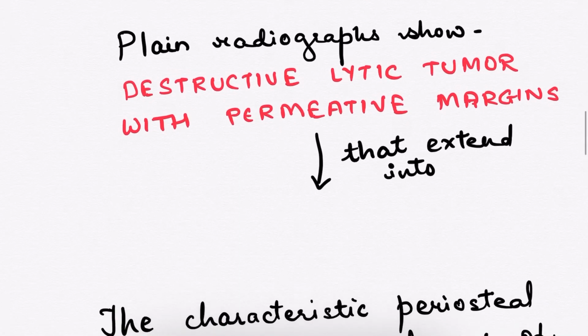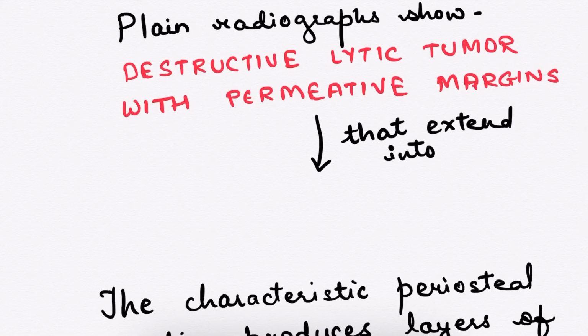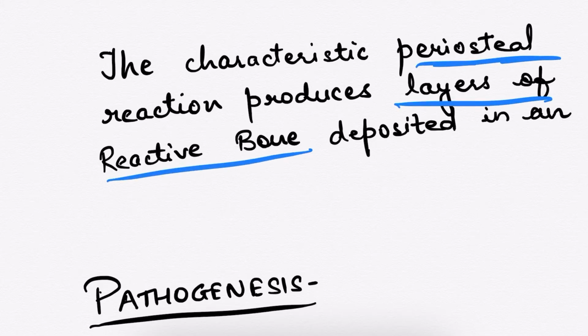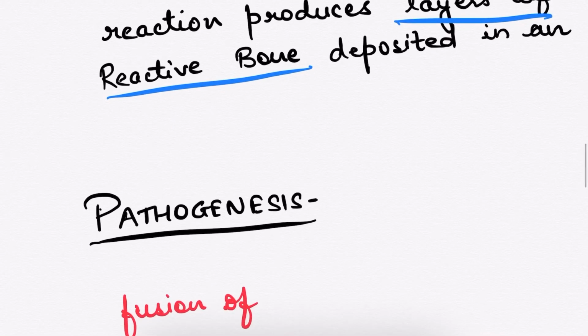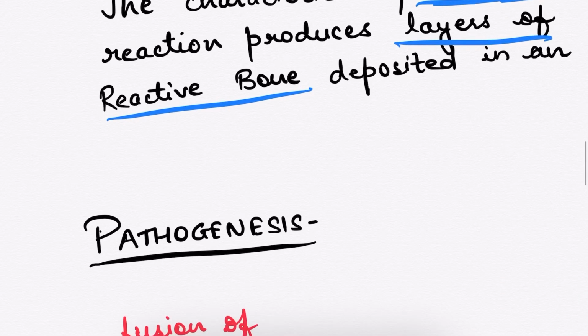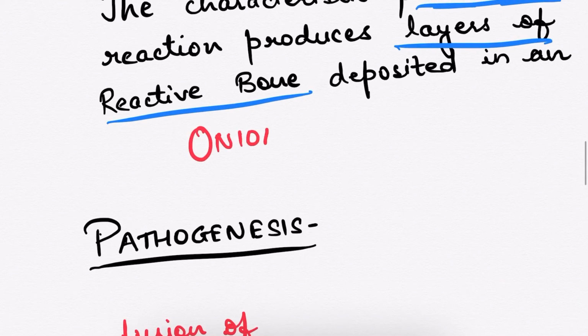Okay, so plain radiographs show a destructive lytic tumor with permeative margins that extends into the soft tissues. The characteristic periosteal reaction produces layers of reactive bone deposited in an onion skin fashion. This is the most important finding or appearance of the Ewing sarcoma.